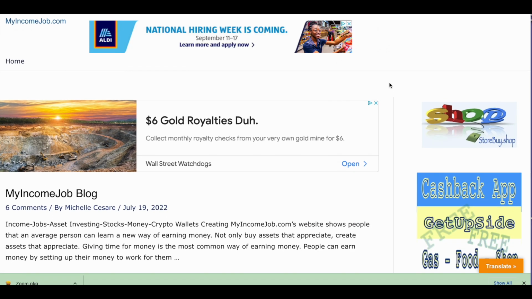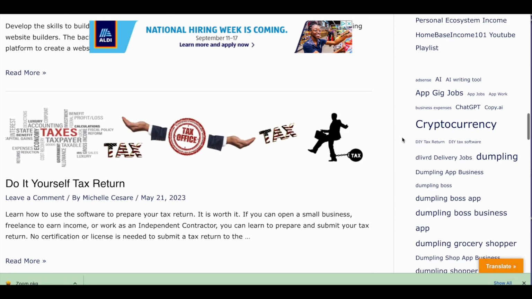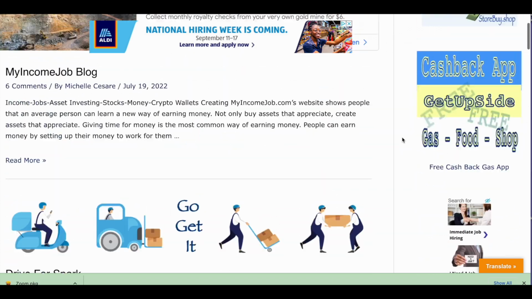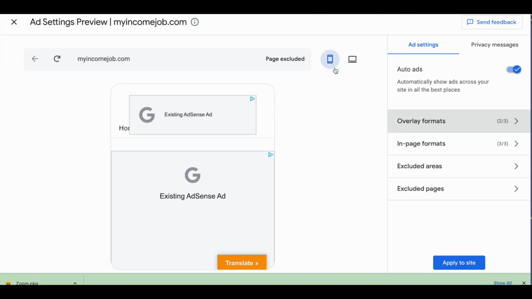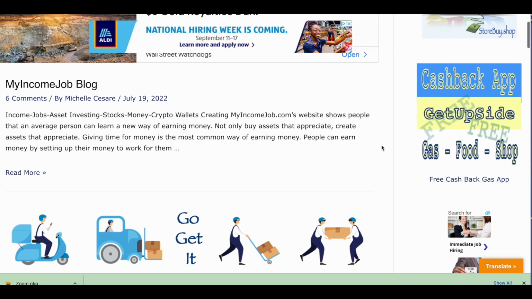I have a blog/website, myincomejob.com. I have a sticky ad on top that I placed, and on the home page I have an ad on top and an ad in the sidebar. I turned on auto ads, but I also set it up: please don't show auto ads on my home page. I want my work to speak for itself. I produce the best quality work possible.